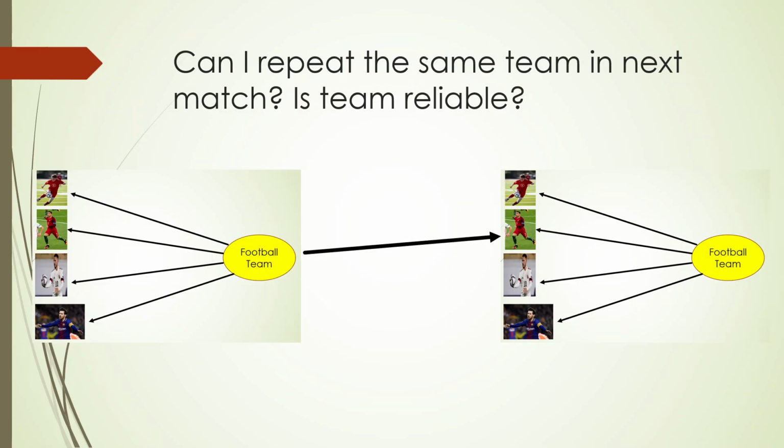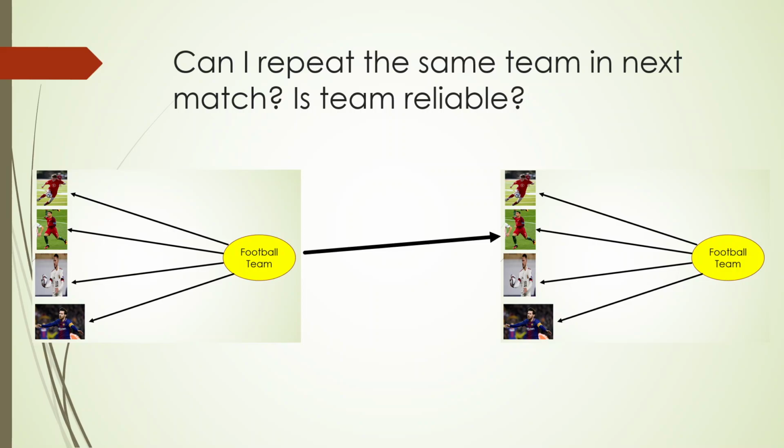Now, this concept, let us try to break it down and understand it with a football team. These players are playing for this particular football team, and in the first match, the performance was good. Now, the same players are repeated in another match after some time. Will they be able to perform well?